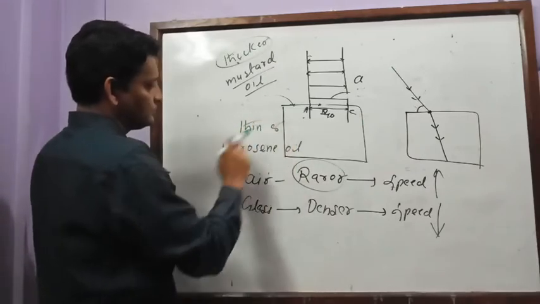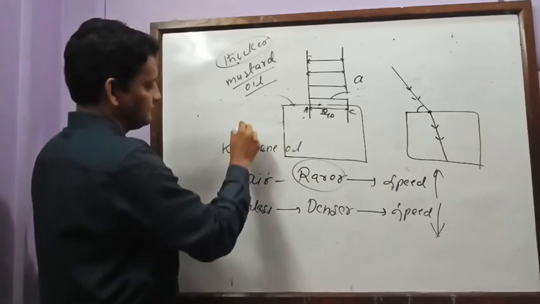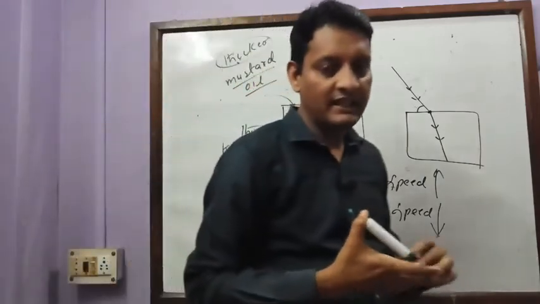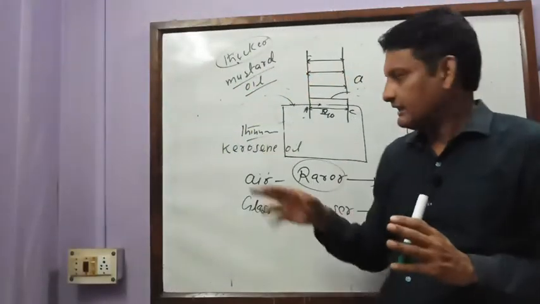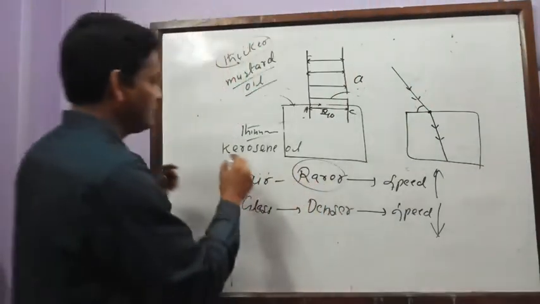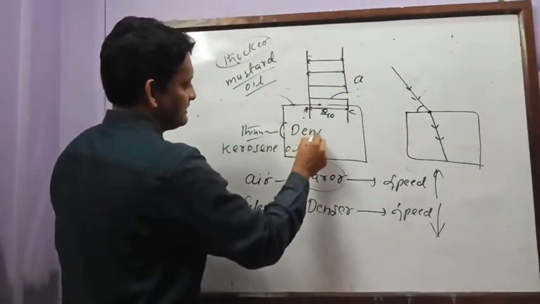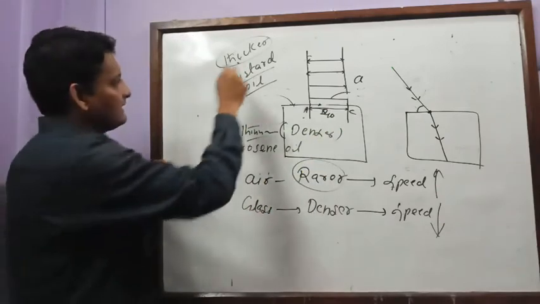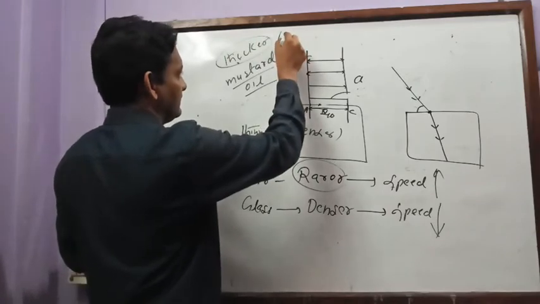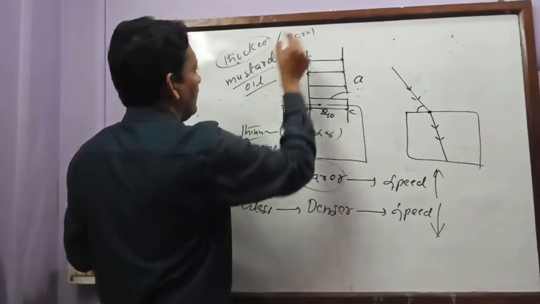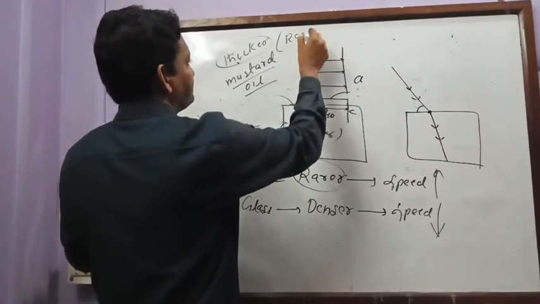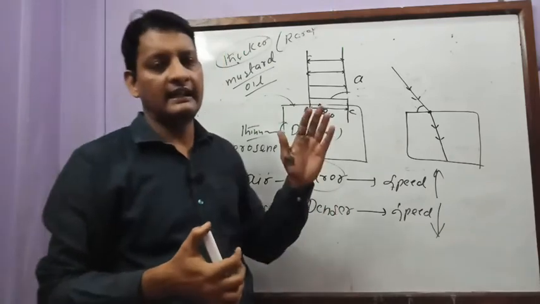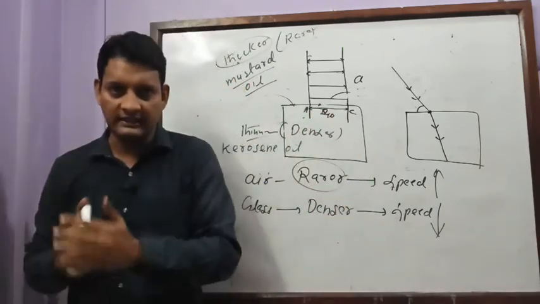But optically, kerosene oil is denser. Visually it is thicker, but optically it is thinner, so you can call it a rarer medium. So that means this rarer and denser has nothing to do with mass density.